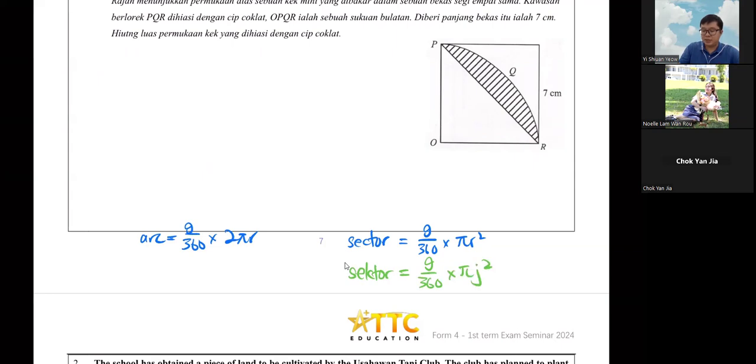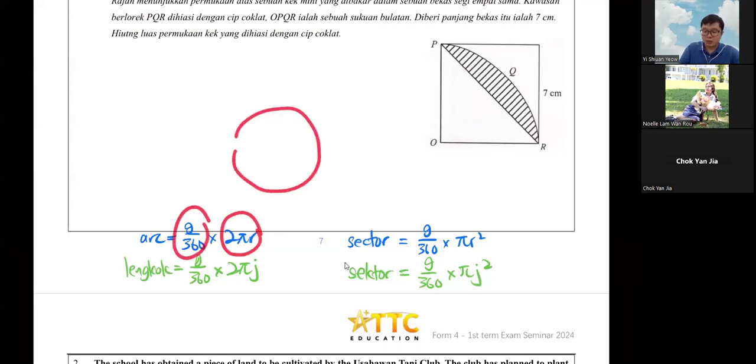In BM, it is pi j squared, jejari, and this one is called lengkok: lengkok equals theta over 360 degrees times 2 pi j. This one is the whole circle, and the arc is just one part of 2 pi r.